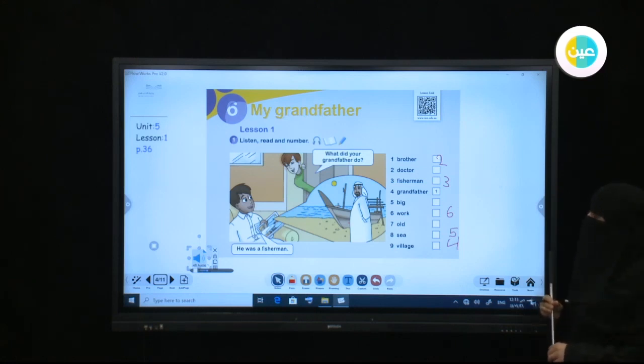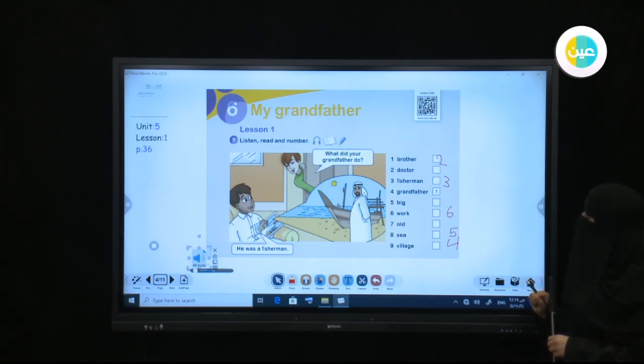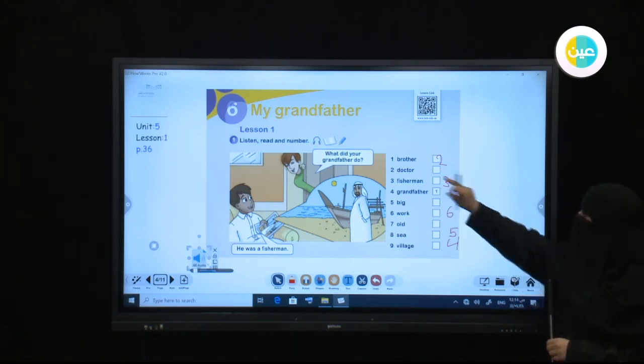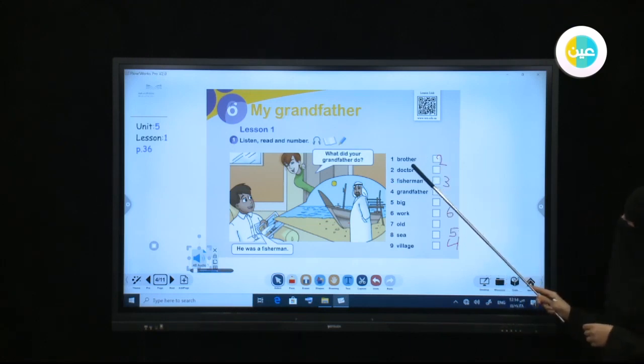Who's that in the photo? It's my grandfather. That's your grandfather? Yes, sir. No, it's my mother's father. He was called Majid. Oh, the same as your brother? Yes, that's right. What did he do? He was a fisherman.